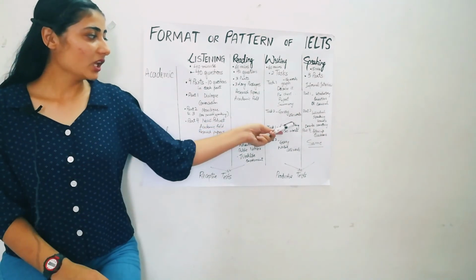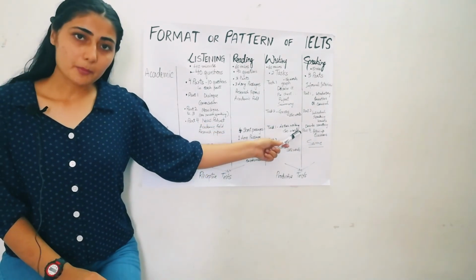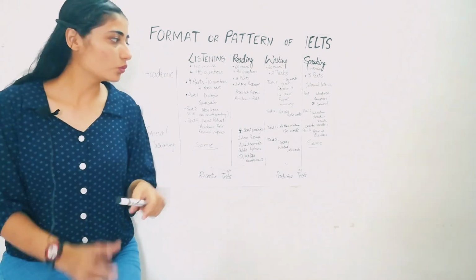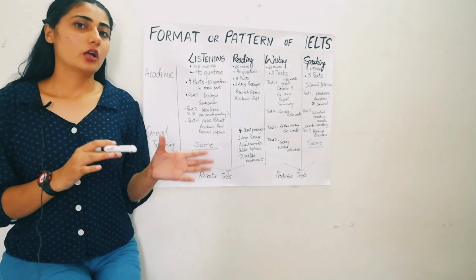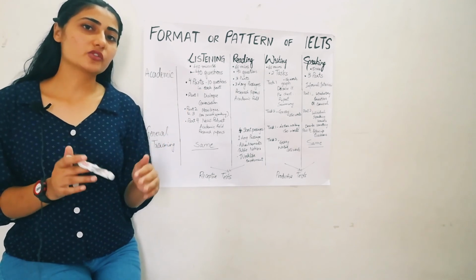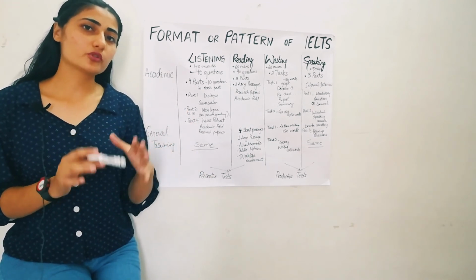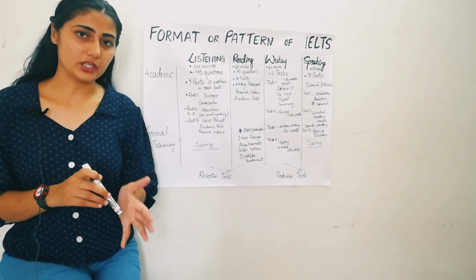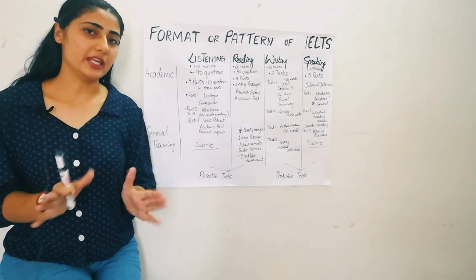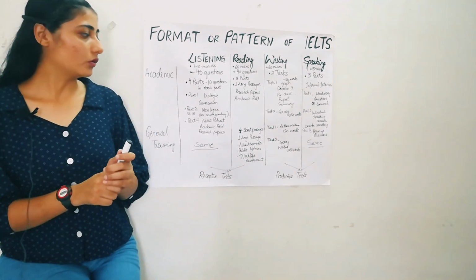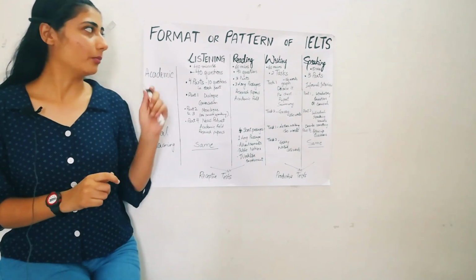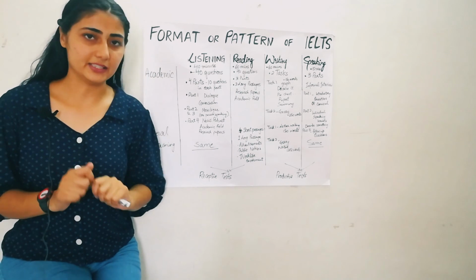And then part 3 will be follow-up questions, which means questions will be asked related to whatever you spoke in part 2. Generally 4 to 5 questions are asked, and then it's the end of the speaking section. So this was all about the format of the IELTS exam.